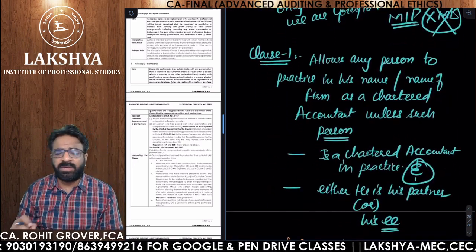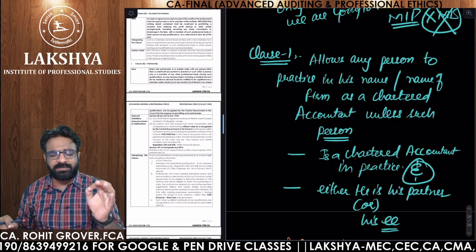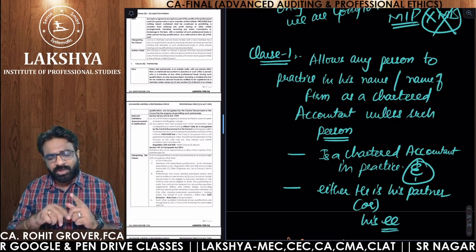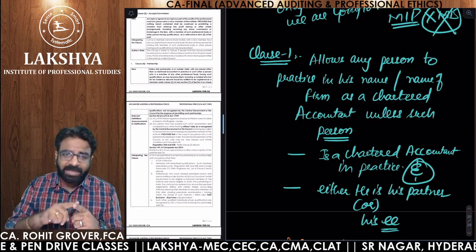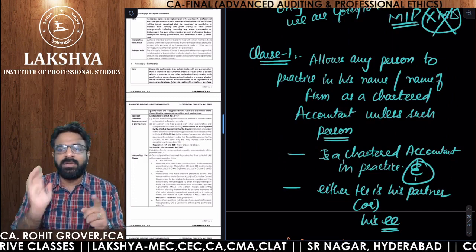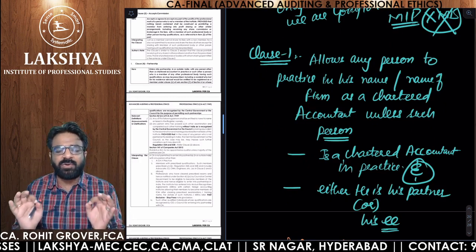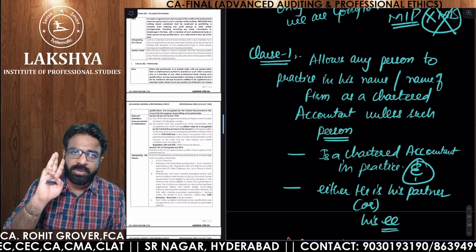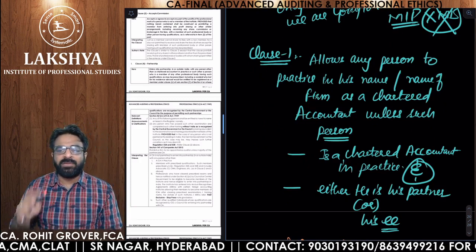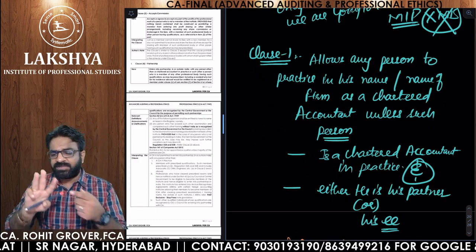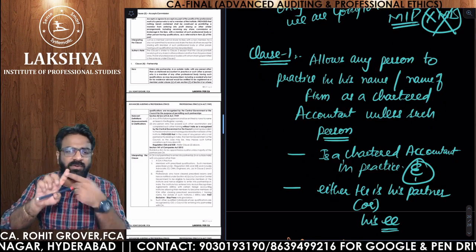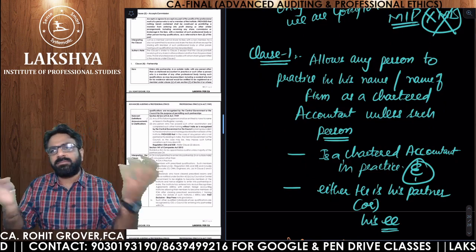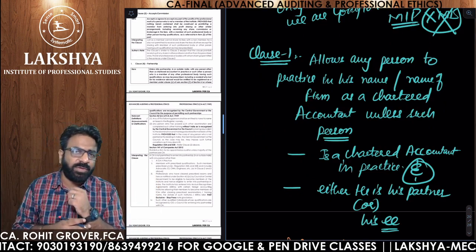So what was clause number 1? If you are allowing any person to practice in your name as a chartered accountant, and that person is not a chartered accountant in practice and neither your partner nor your employee, then you are guilty of professional misconduct under clause number 1, part 1, schedule 1. Are you getting the point? These are the three things you should always mention in the examination: the clause number, the part number, and the schedule number. And the Act, if you want, you can display it.